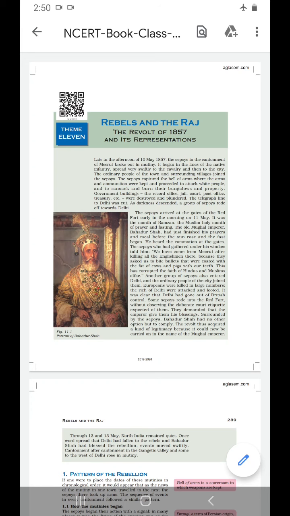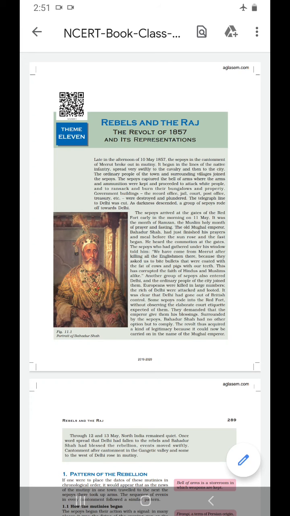The revolt which broke out in 1857 was the first war of independence, as we all know, against colonialism. This revolt made the people of India feel that if they are united, then an effective revolt against the British rule can be done. And this was the beginning of the revolt against the Britishers.